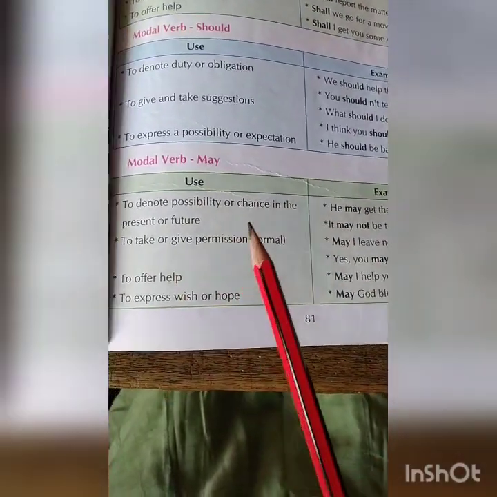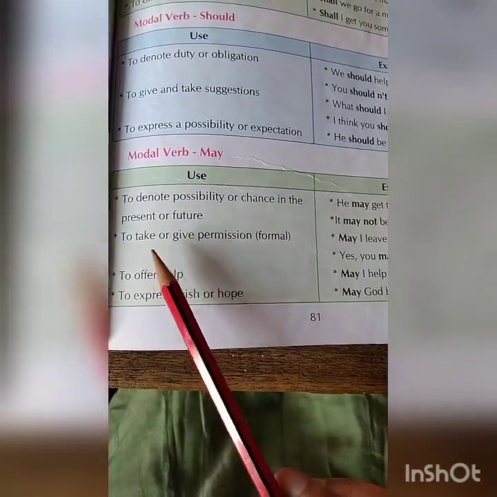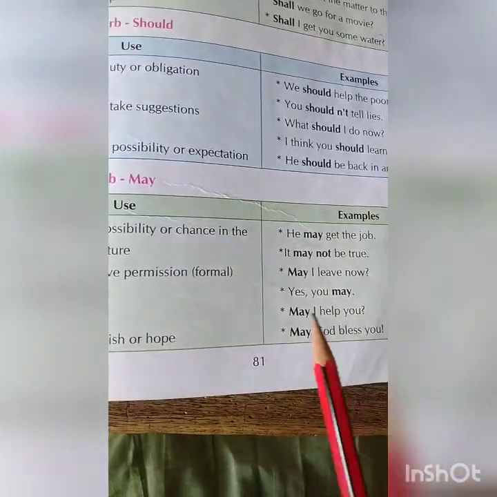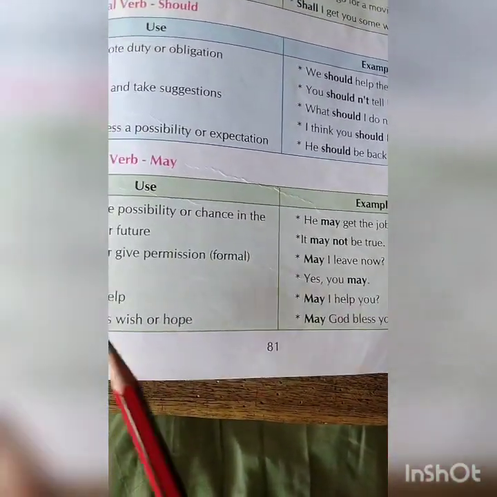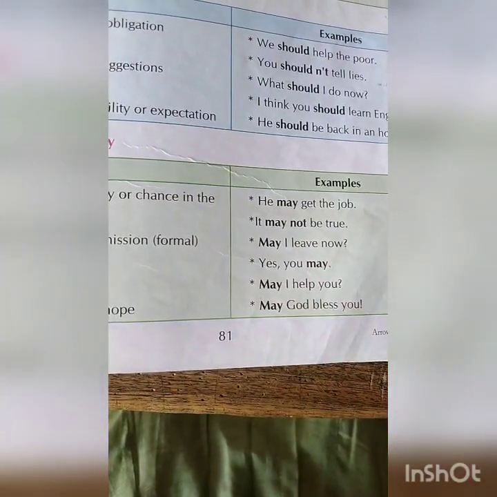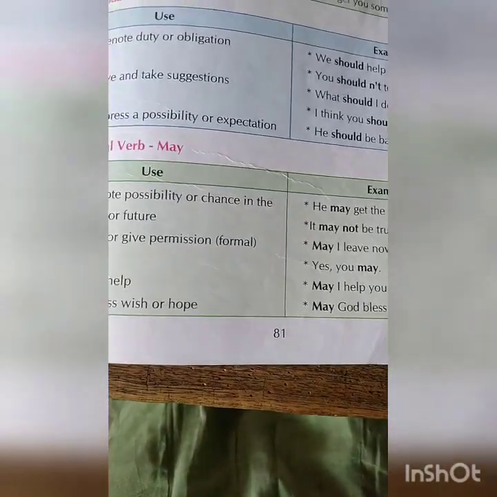Now modal verb may. To denote possibility or chance in the present or future: He may get the job. It may not be true. To take or give permission: May I leave now? Yes, you may. Giving the permission and asking the permission.